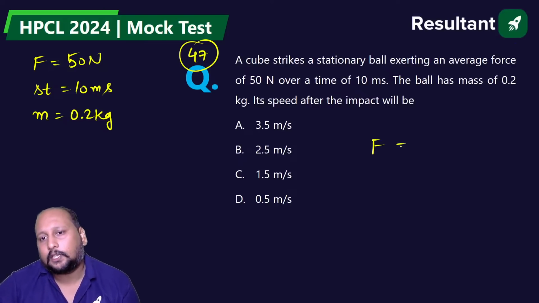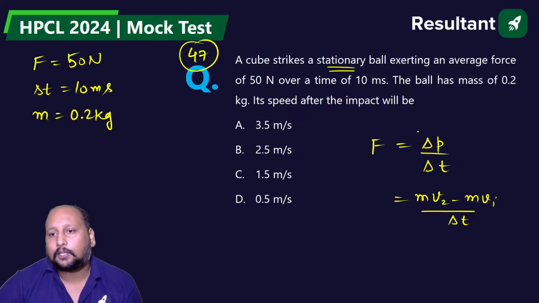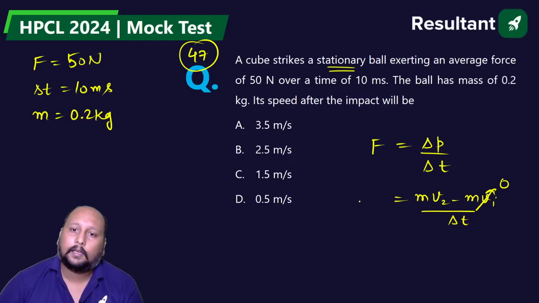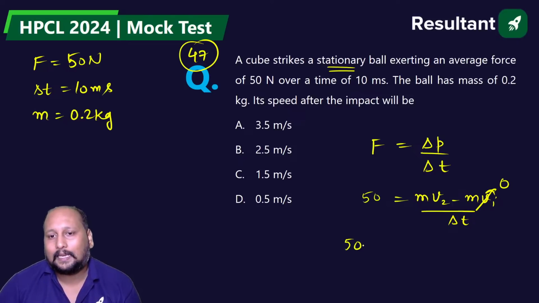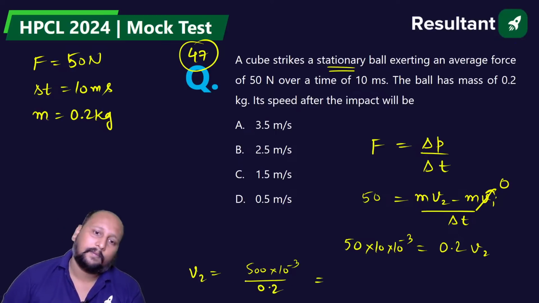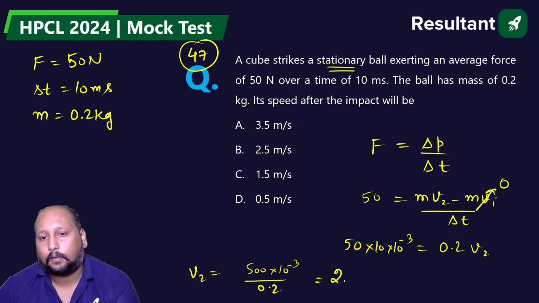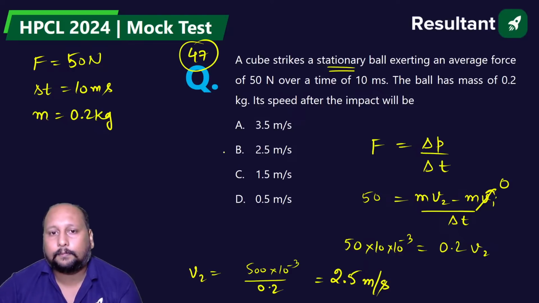Can we say force is nothing but change in momentum by change in time? So we can say the mass into final velocity minus the mass into initial velocity by change in time. Because the body is striking a stationary ball, initial velocity is 0, right? Force applied is 50 Newton. So 50 into 10 into 10 to the power minus 3 is equal to 0.2 into V2. Calculate what's the value of V2? 500 into 10 to the power minus 3 by 0.2. So this is 2.5 meter per second. Option B.